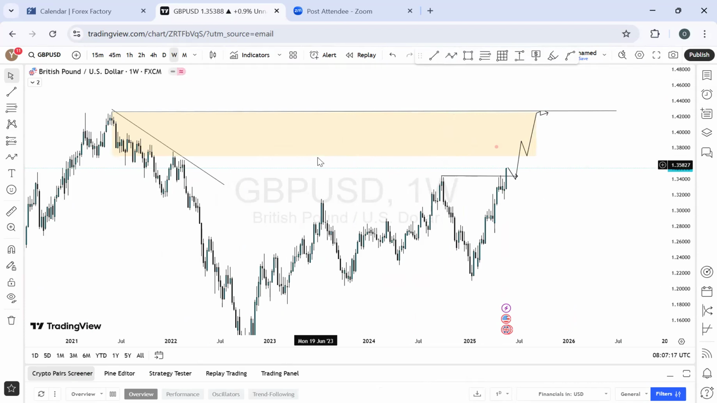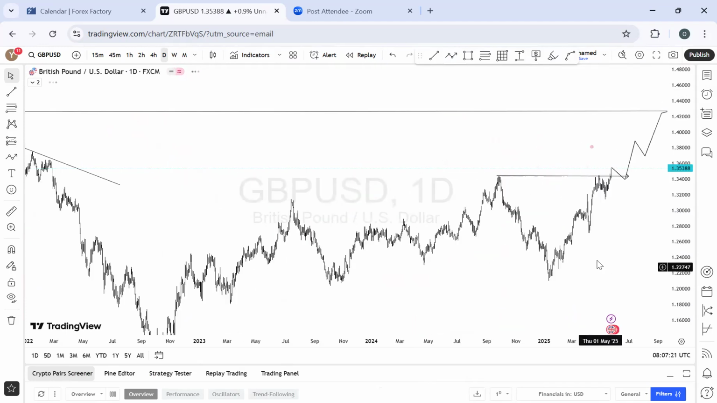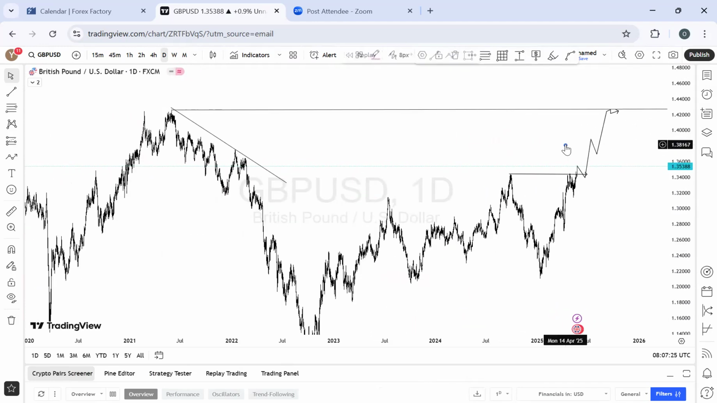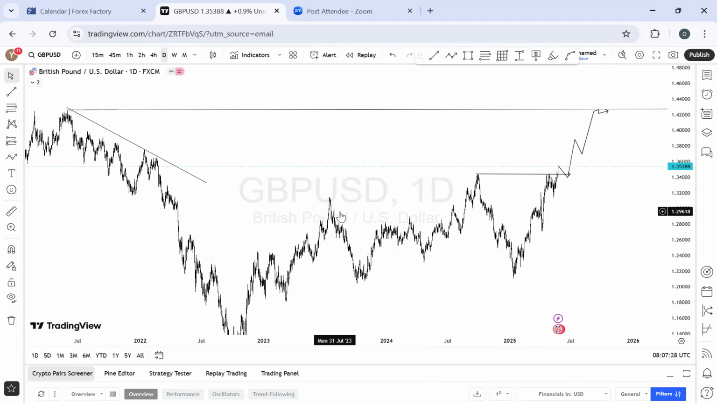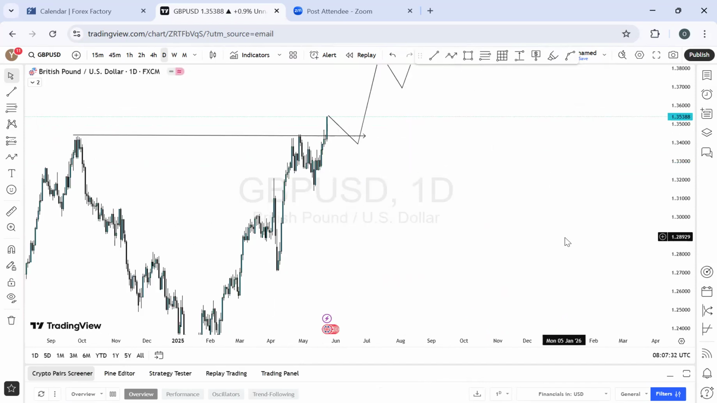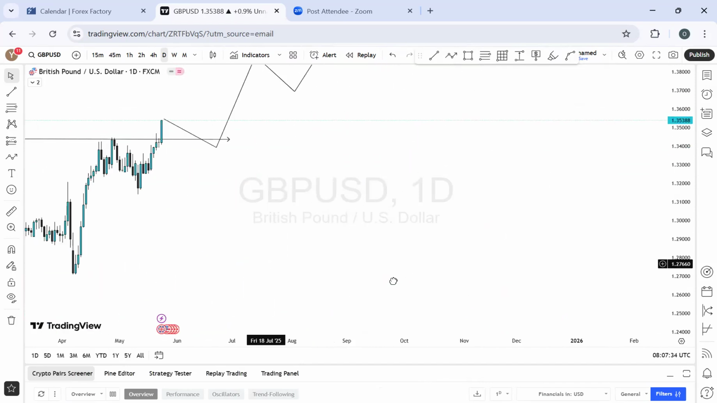On the daily, Great Britain pound US dollar. So let's go to the daily time frame. Let's see what we have. On the daily, we have something like this, looking good a little bit. I think it's better than the Euro US dollar in a way, because this is not leaving us with much bearish momentum as well, but more significant bullish energy. And we've seen that happening.